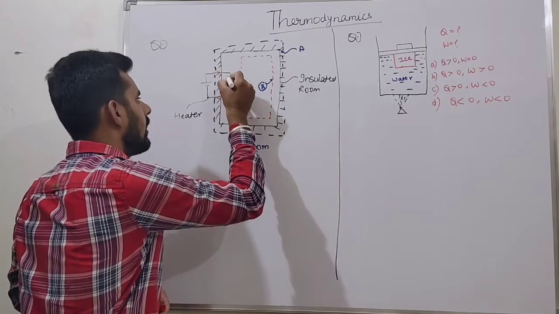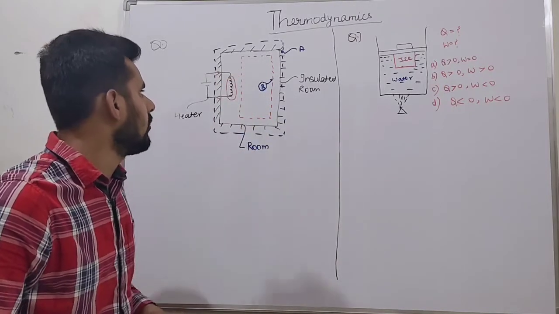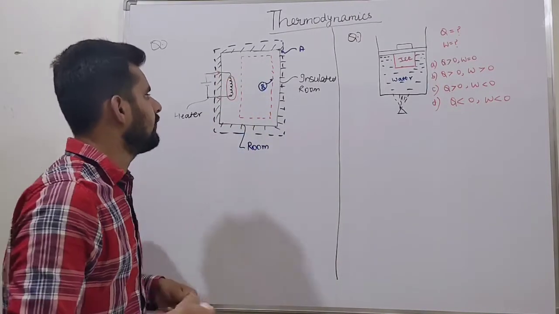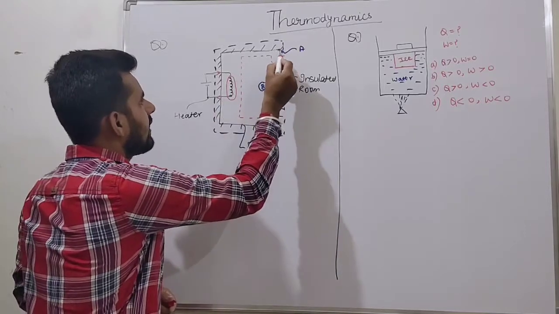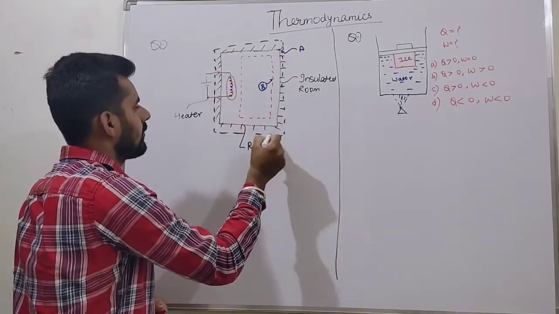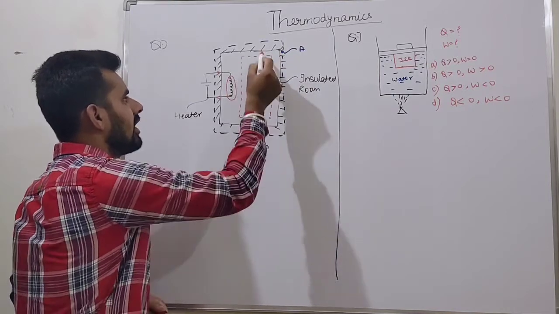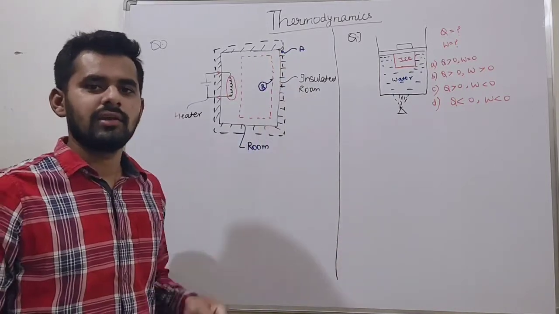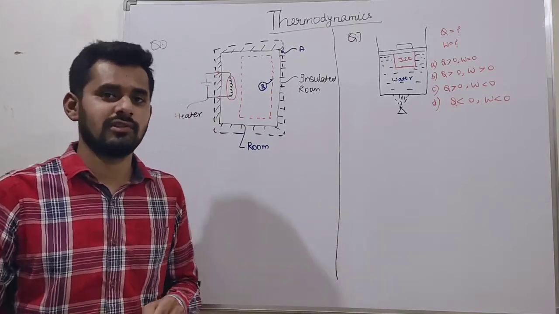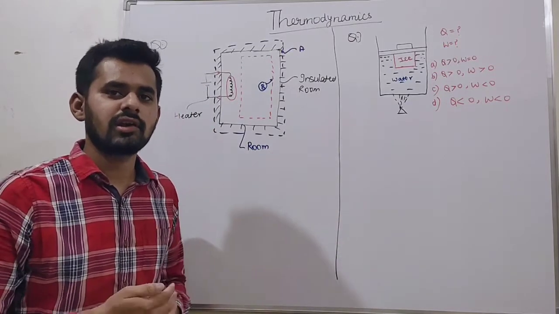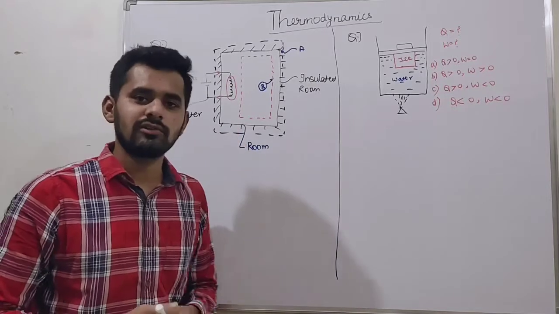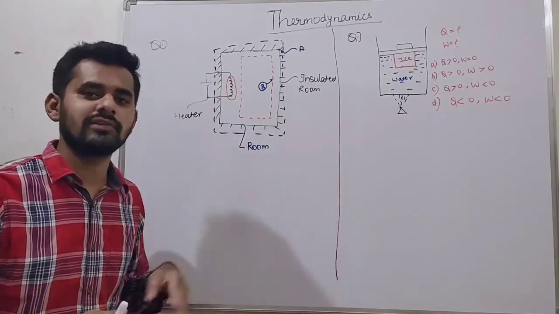Now tell me, if firstly this is our system, what will happen? If B is our system, which type of interactions are there?